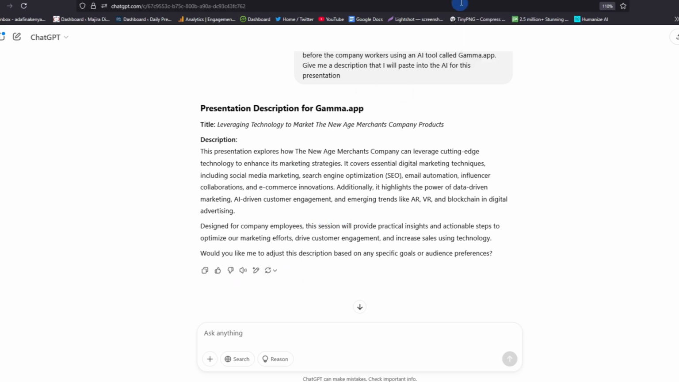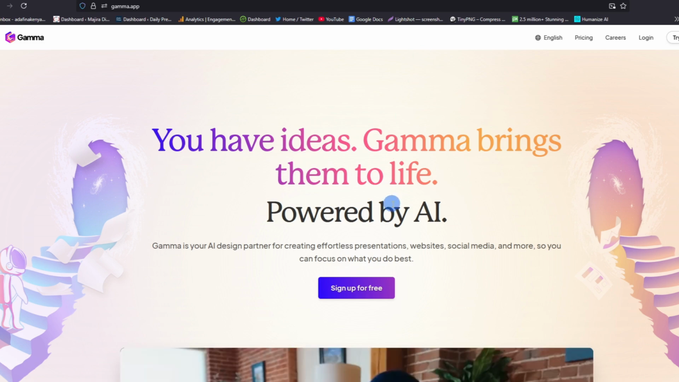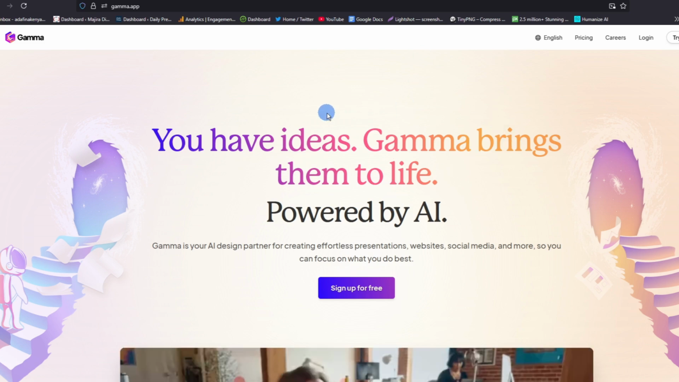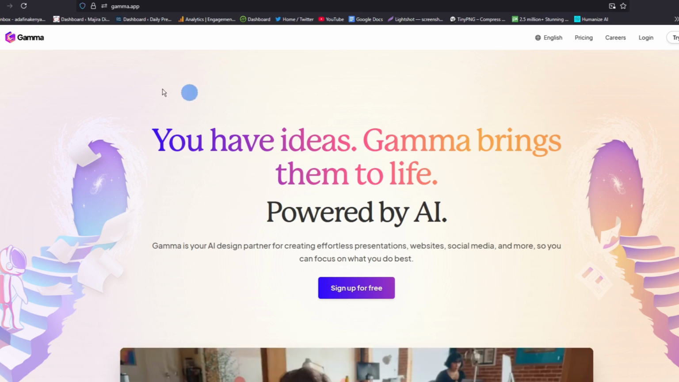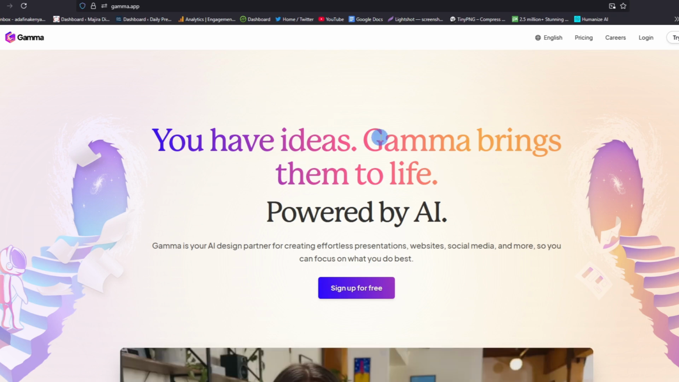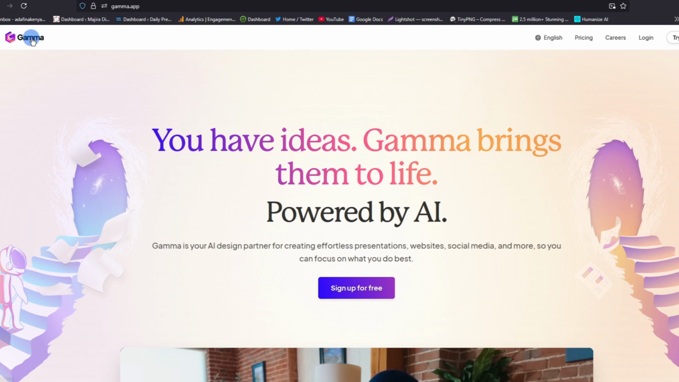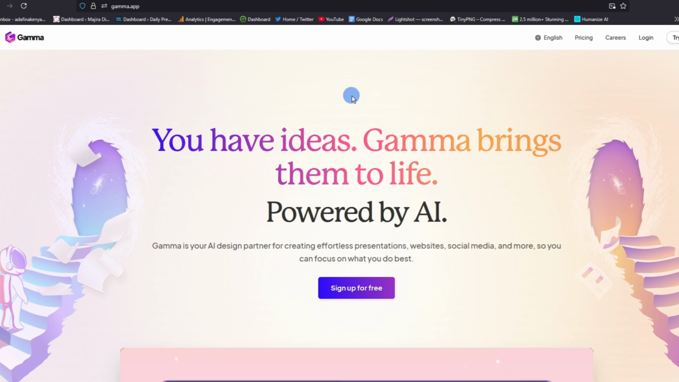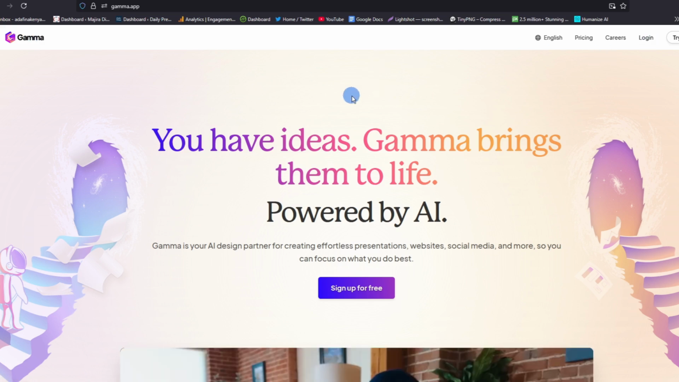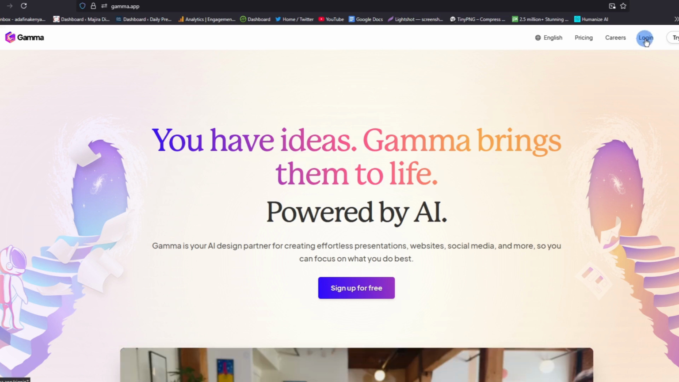So now that we have the description, the next thing we want to do is to begin to create our presentation. And by the way, now we have done the most work. What is remaining is too little. Now that we are ready with our description and the outline, the next thing we need to do is to go and log into the Gamma.app tool. And this tool is free, so you don't have to pay anything to create your presentation. So go ahead and log in.